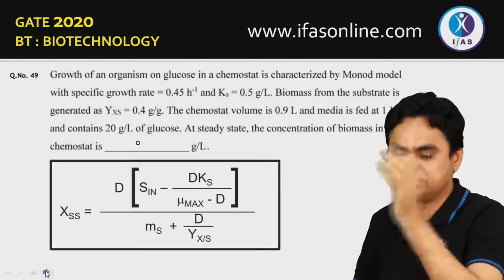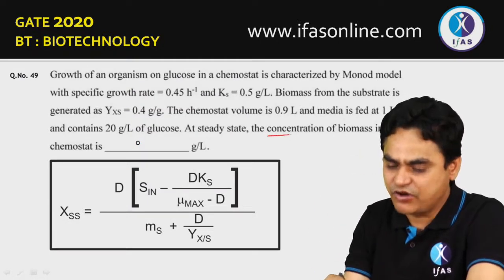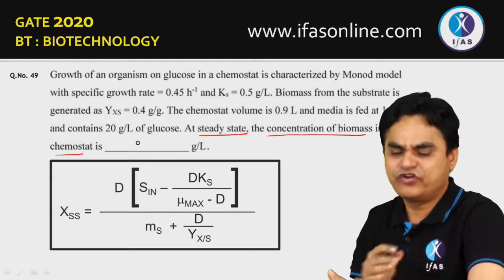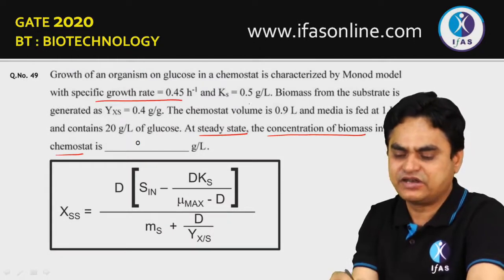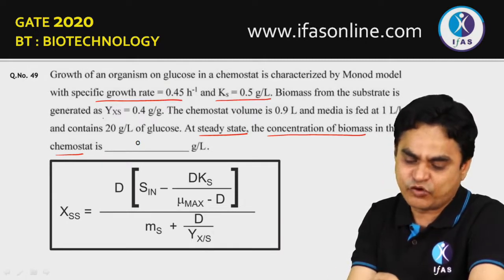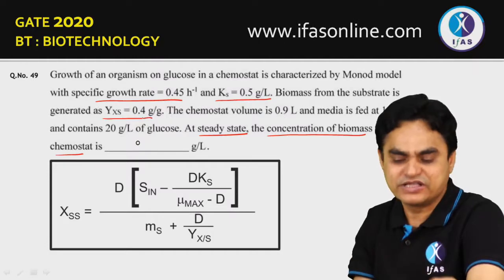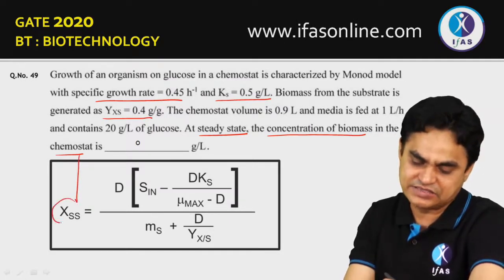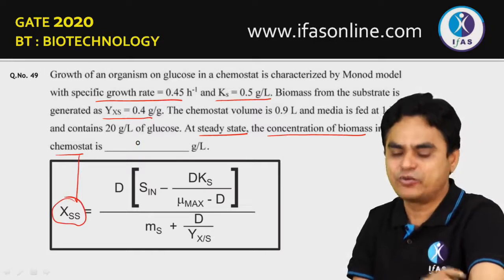This is the question where you have to calculate the concentration of biomass in a chemostat at a steady state. For this, the specific growth rate is given, the Ks is also given, and the formation of substrate as compared to product utilization rate is also given. You have to utilize this particular equation to assess the biomass at a steady state.